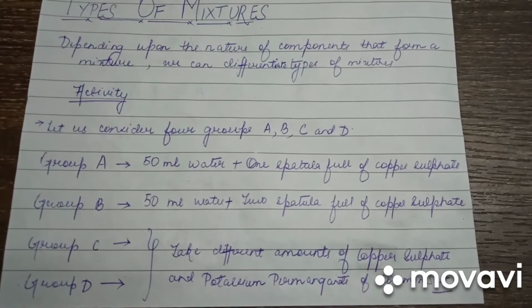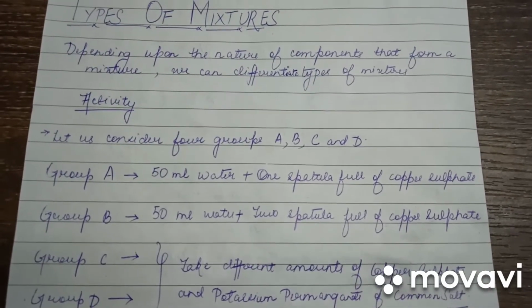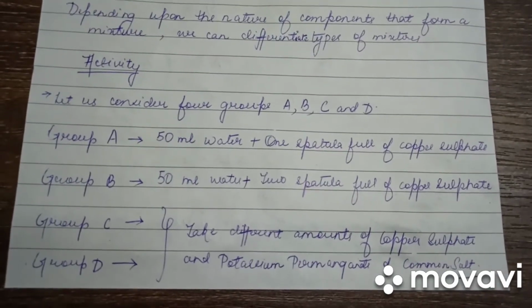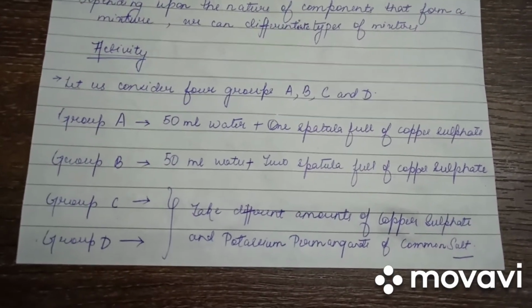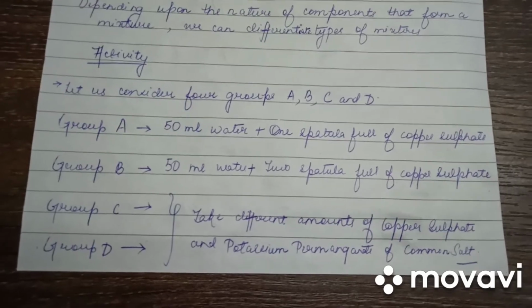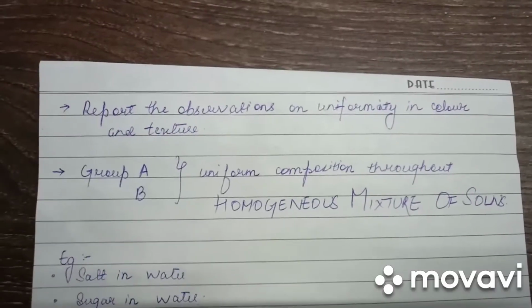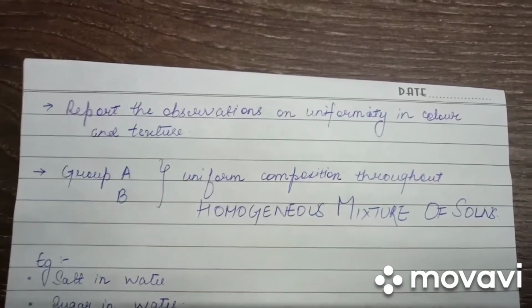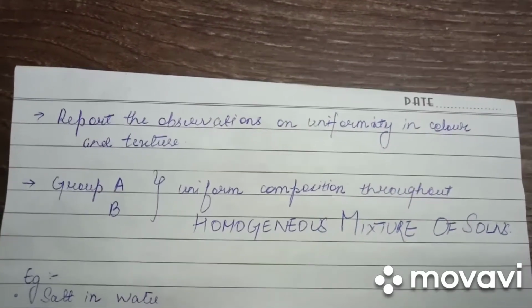Group B has 50 ml of water and two spatulas full of copper sulfate. Groups C and D have different amounts of copper sulfate, potassium permanganate and common salt. After mixing all the components to form a mixture, we report the observations on uniformity in color and texture.